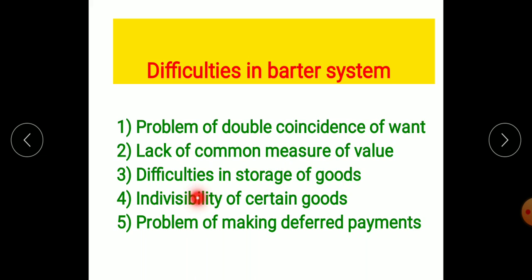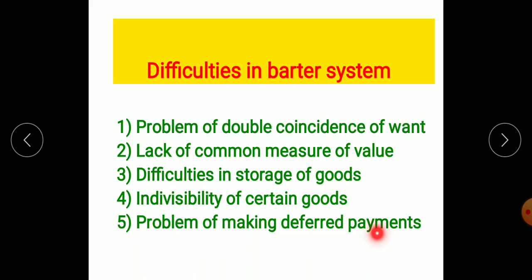Next point is indivisibility of certain goods. Indivisibility means undividable, which cannot be divided. Certain goods could not be divided into two parts, and that created a difficulty in the barter system. Just take an example, a cow. If someone says I will give you 1 sack of rice, sorry, I will give you half a sack of rice, will that person be able to give only half a cow to the person who is offering him half a sack of rice? No. So indivisibility of certain goods was a problem in the barter system.